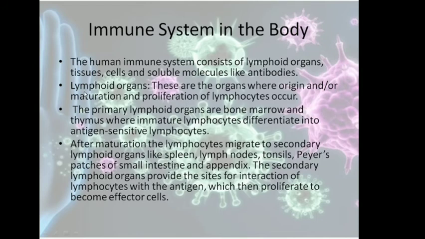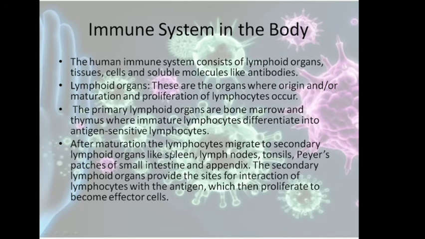First let us talk about the primary organs, that is the lymphoid organs. These are the organs where the origin, maturation and proliferation of the lymphocytes occur, that is the B cells and T cells mature and proliferate here. Now the primary lymphoid organs are the bone marrow and the thymus. As we have already discussed, all types of WBCs and all types of blood cells are formed in the bone marrow, but B lymphocytes mature in bone marrow, whereas T lymphocytes mature in the thymus. So bone marrow and thymus are the primary lymphoid organs.